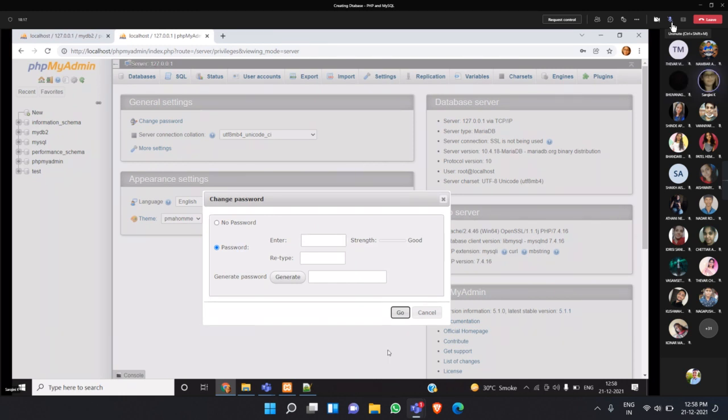User accounts, after you go to user accounts, you just scroll up the same page. Scroll up, go to the top, because this is a lengthy page. The bottom of the page will be visible by default, so you have to scroll up. That's it. You have to click user accounts and scroll up. You will see this option, change password. Look here, look at my pointer. By clicking this, I open this window. In this window, you have to enter the password, then retype the same password again, and then you click go.